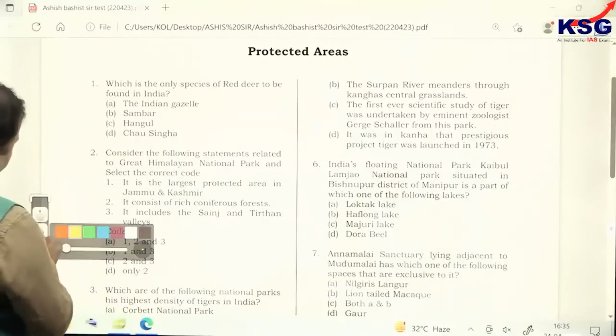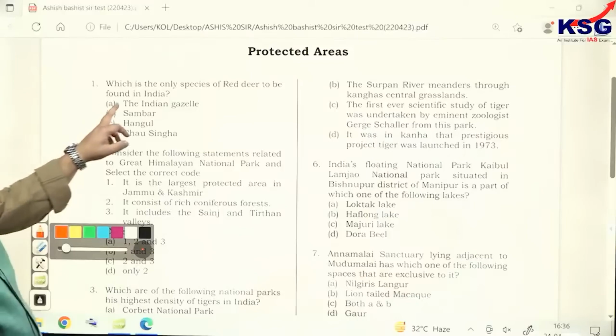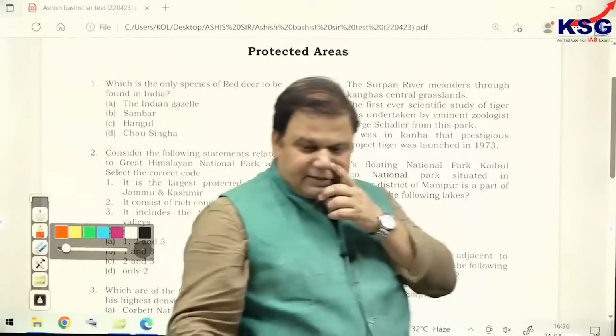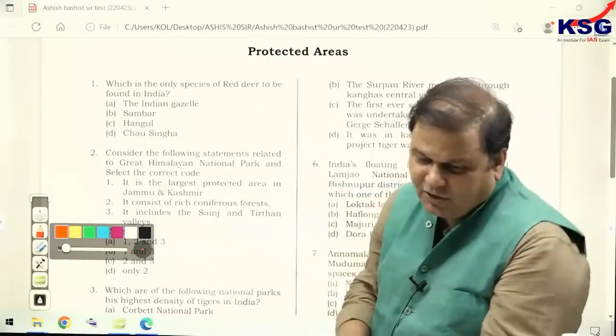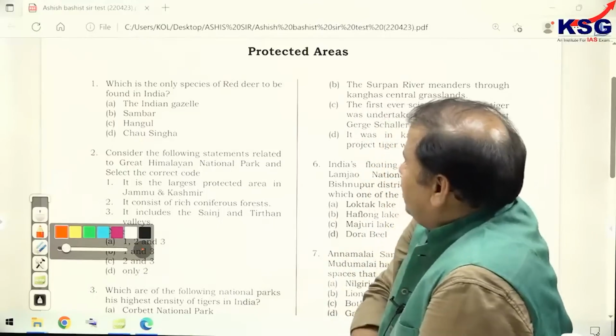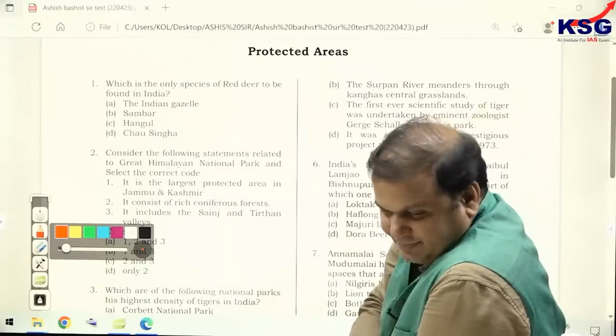See, look at the first question. Which is the only species of red deer to be found in India? Can you answer that? The options are Indian gazelle, then sambar, hangul and chausingha.